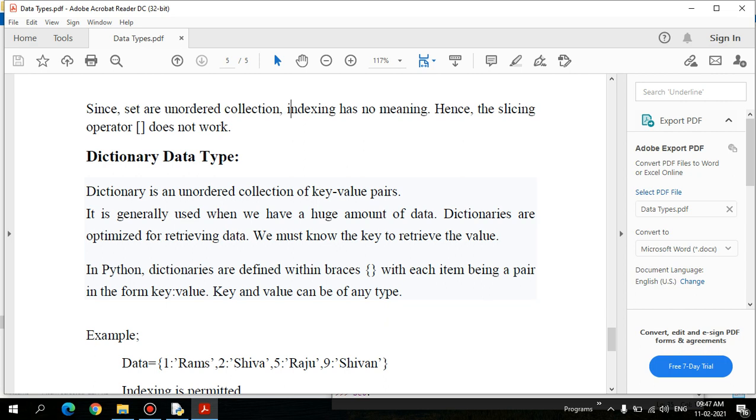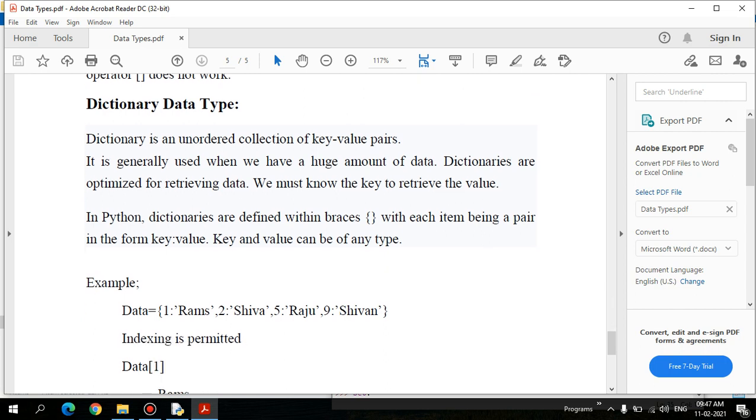If you take this example, the dictionary data type has to be defined with curly braces. Dictionaries are defined with curly braces, with each item being a pair in the form key colon value. The first value should be the key, followed by a colon, followed by the second value, which is the value that needs to be accessed using that key.